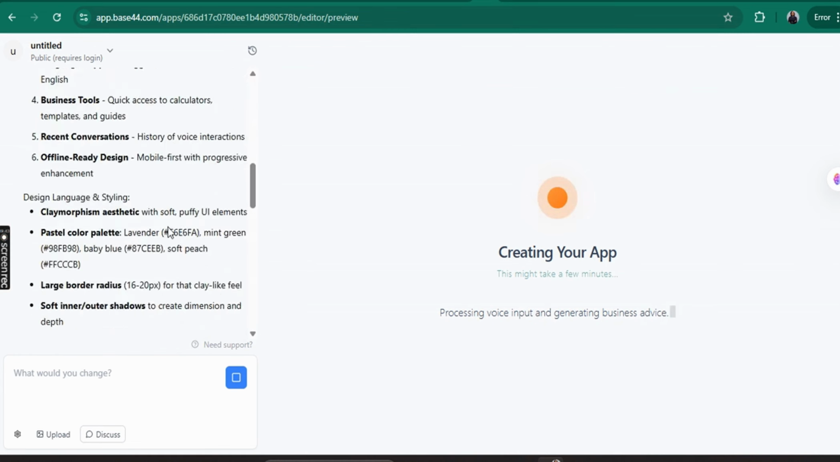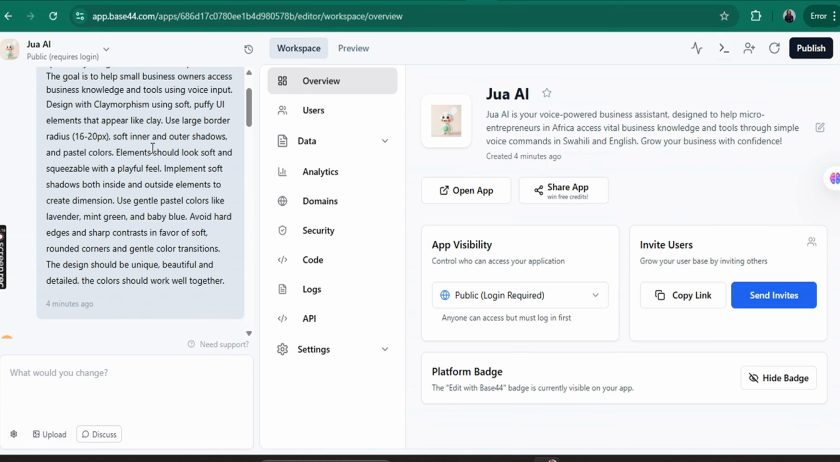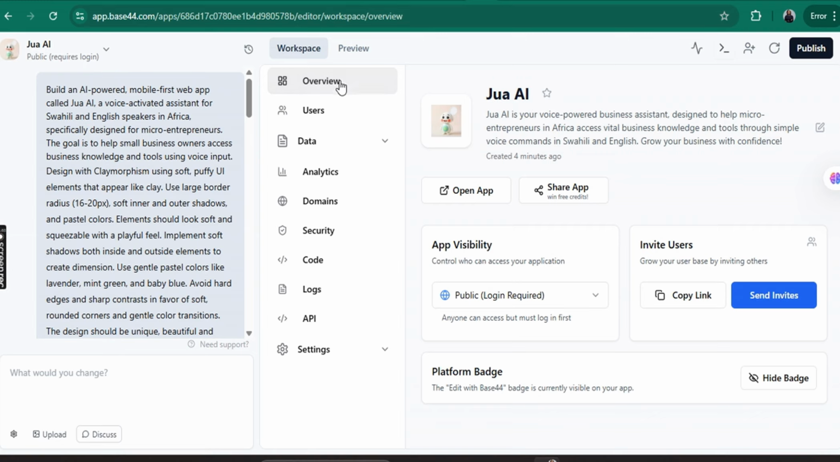using claymorphism and see what it will look like. Like I said, the same prompt, except here, since I selected claymorphism design, the app BASE44 added these other prompts: design with claymorphism using soft puffy UI elements, as you can see here. Use large border radius, soft inner and outer shadows. It's prompted in detail. It has even selected the colors, pastel colors like lavender, mint green, baby blue, all that. Avoid hard edges and sharp contrasts in favor of soft rounded corners and all that. So our app is ready in minutes.